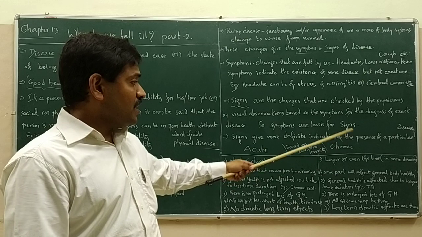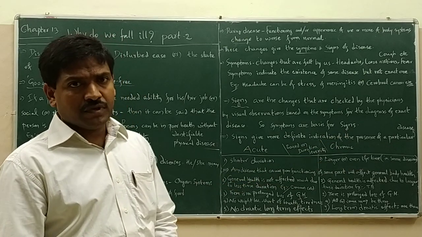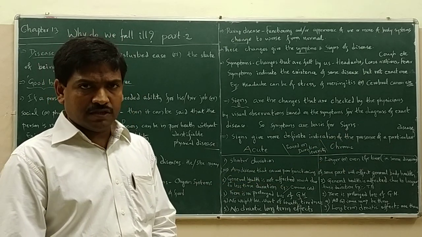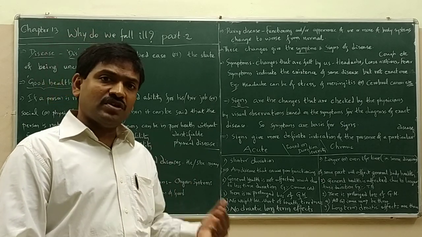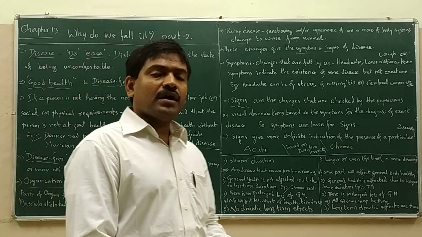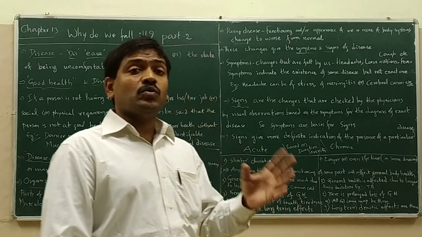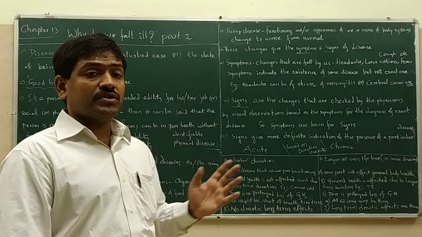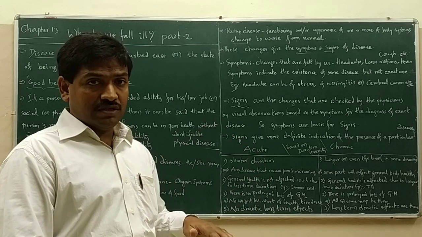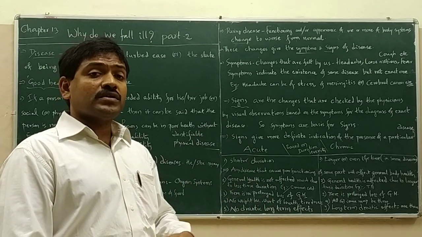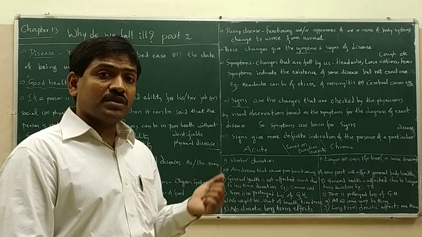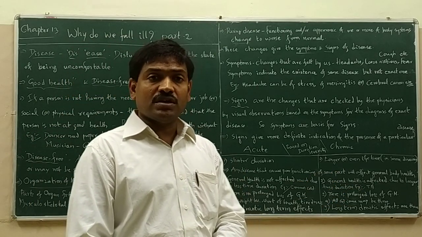Whereas, in the case of chronic diseases, after the recovery from the disease, the persons will still be observed with shortness of breath, like how they were having shortness of breath during the time of disease. The persons will be having tiredness, like how they were having tiredness during the disease condition.